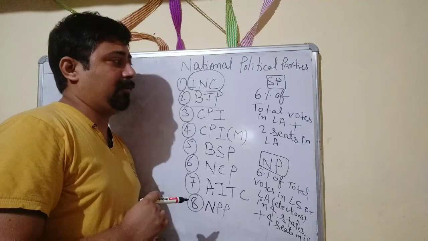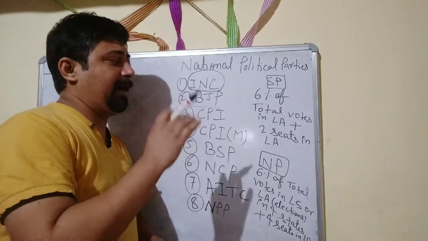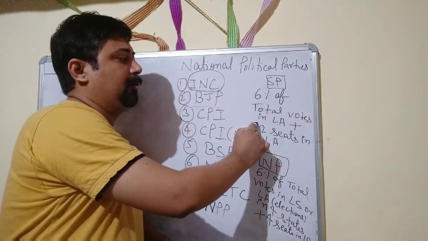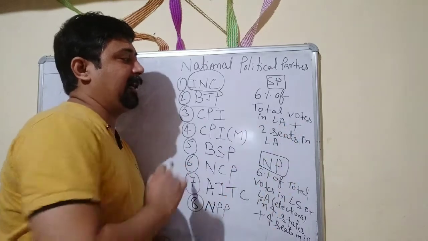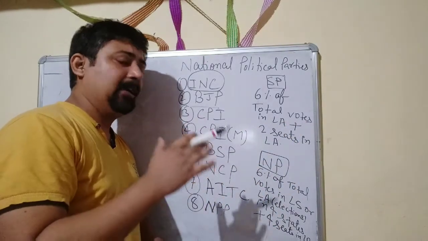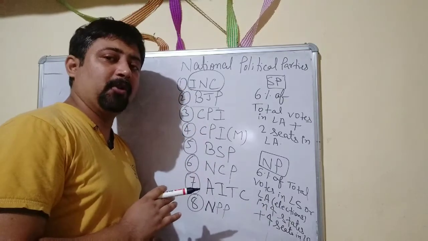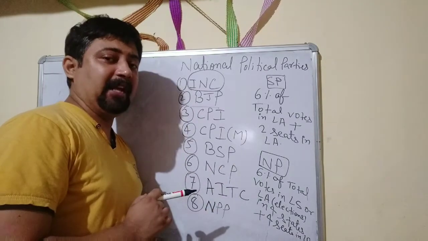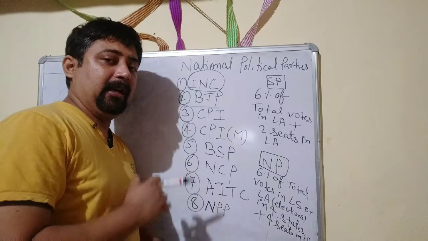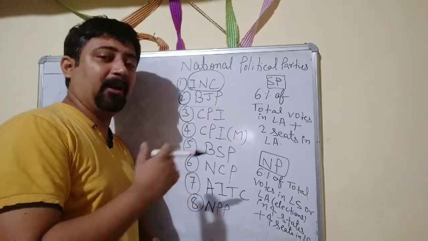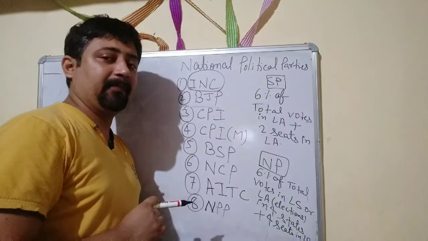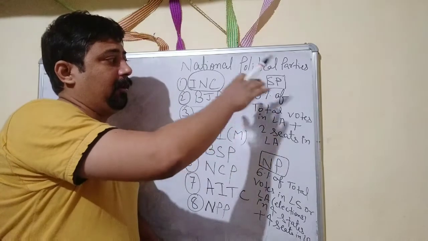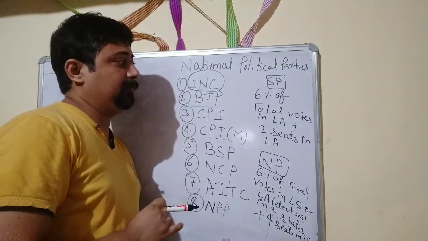To become a state party or state level party, one political party has to fulfill this criteria. And what is that criteria? It is written here: 6% of the total votes in the legislative assembly election, that is Vidhan Sabha election. I mean to say, if any political party wins at least 6% of the total votes in the Vidhan Sabha election in that particular state, plus 2 seats in the Vidhan Sabha of that state, if it fulfills both criteria, then that political party can be termed a state political party. So it will get the symbol from the Election Commission of India, and it will be signified as a state party.